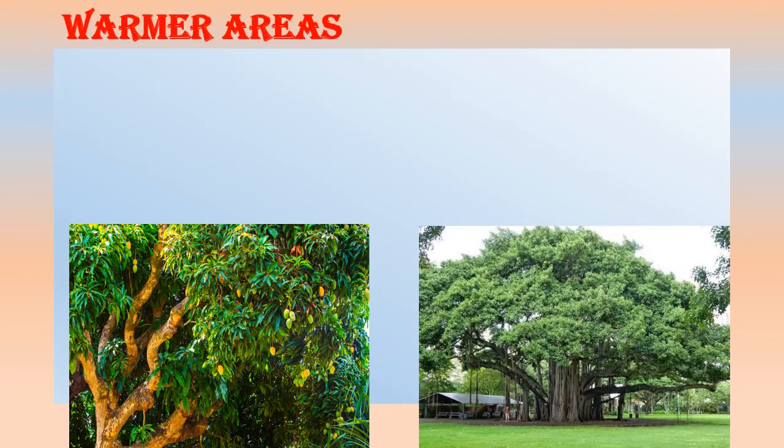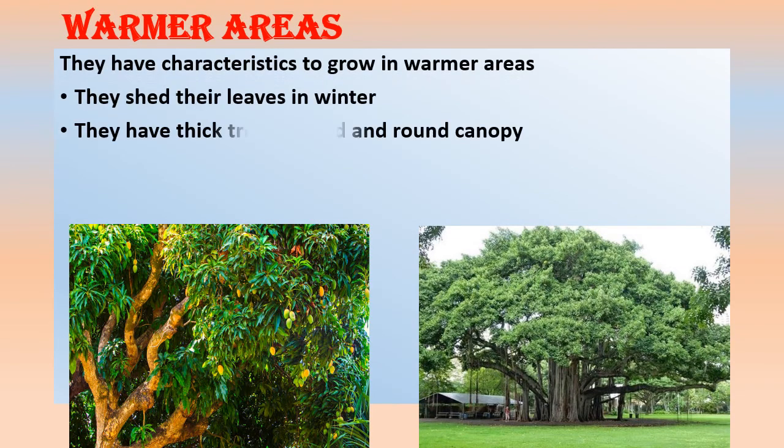So the second category of the terrestrial plants is the plants that grow in warmer areas. They have characteristics to grow in warmer areas and in hot climatic conditions. They shed their leaves in winter. They have a thick trunk. Trunk is the main part of the stem, as you can see in the second picture, and a broad and round canopy.